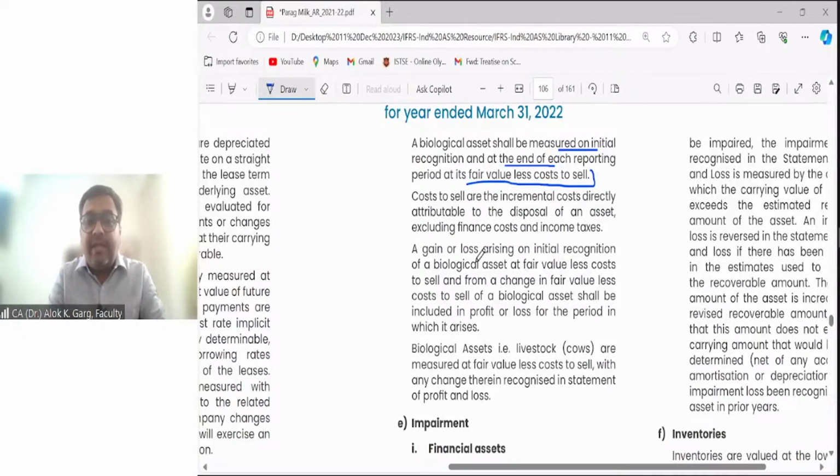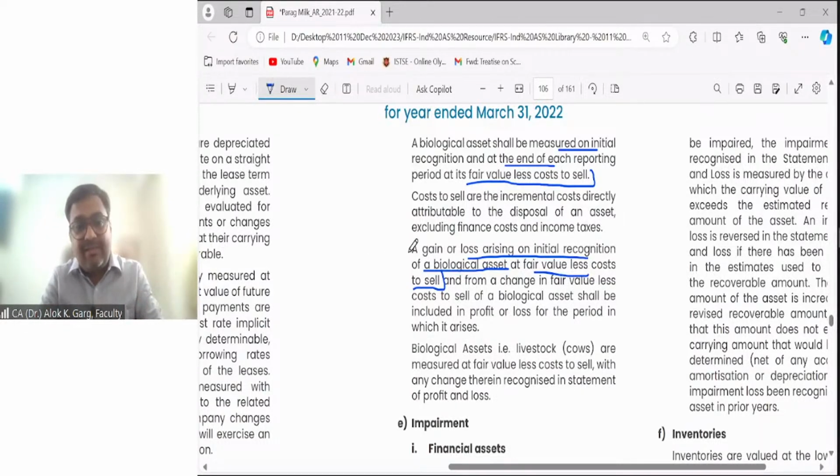Right? A gain or loss arising on initial recognition of a biological asset at fair value less cost to sell talks about the initial recognition. You remember? We purchased this biological asset at 10,000 rupees, but recognized it at 9,000 rupees. Why? Because of fair value less cost to sell.